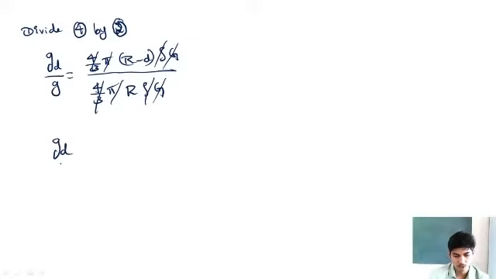So I'll be left with gd by g is equal to (r minus d) divided by r.